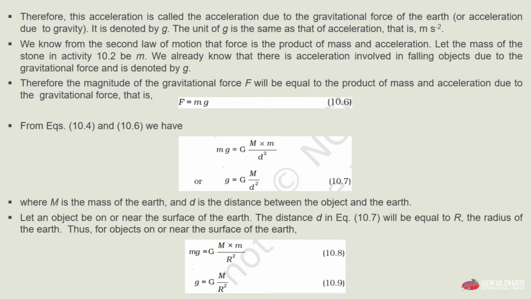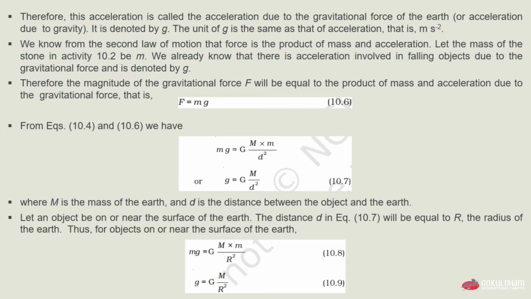And from equations 10.4 and 10.6 we have m into g equals G multiplied by M into m divided by d square. The G multiplied by M into m divided by d square was the value of F which we got in previous equations, and so we can say that mass into the acceleration is denoted by g.